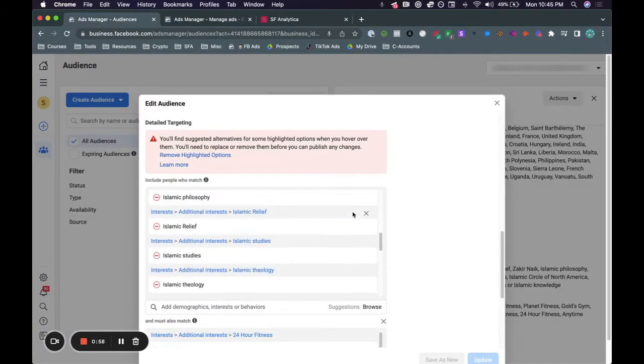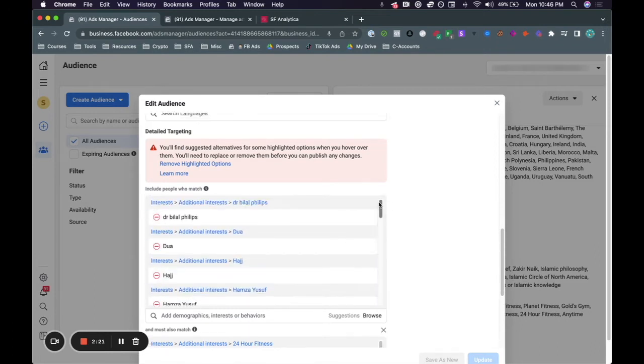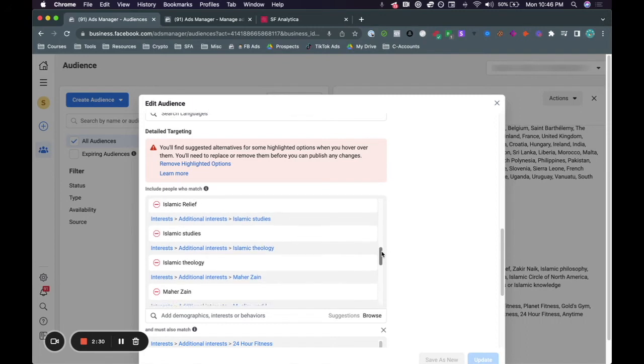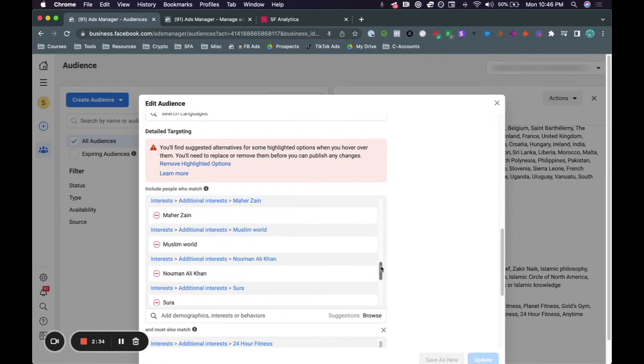So as I mentioned, Facebook has taken away a lot of detailed targeting within the last 10 to 14 days. The types of detailed targeting that they've taken away are personal attribute detailed targeting. As you can see here, a lot of these topics are related to Islamic or people that are Muslims. So these types of targeting are no longer available to us.